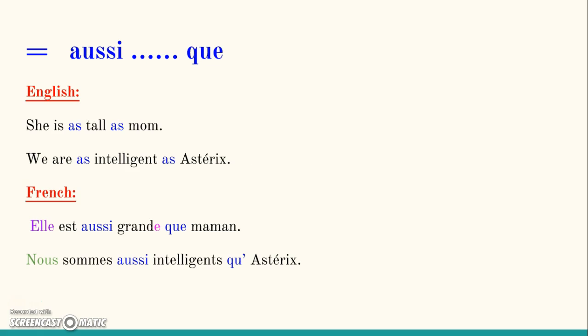Aussi que is equal to. So in English it is that she is as tall as mom, or we are as intelligent as Astérix. So elle est aussi grande que maman, or nous sommes aussi intelligents qu'Astérix.